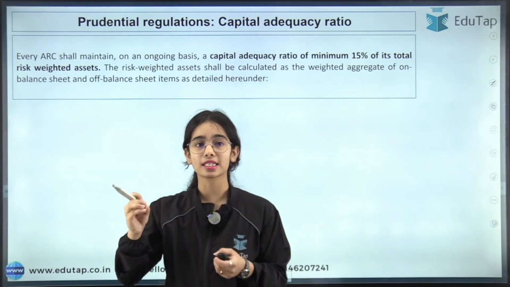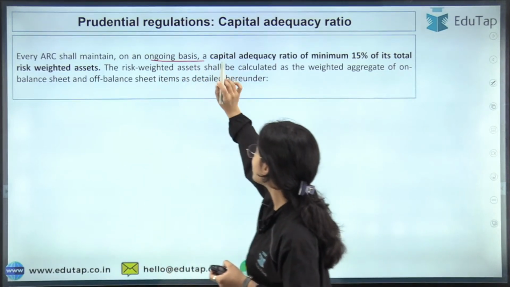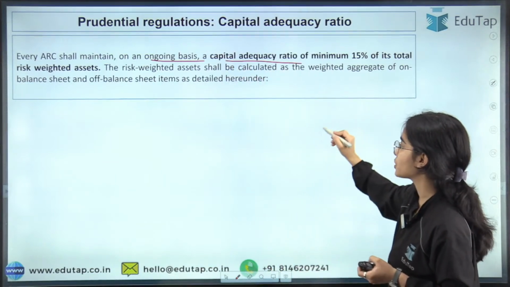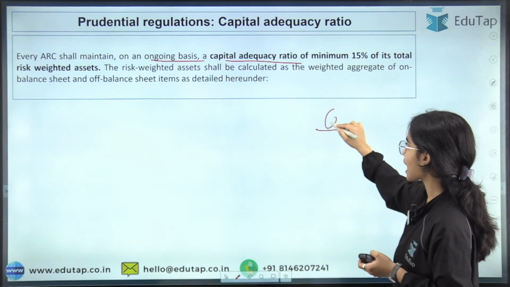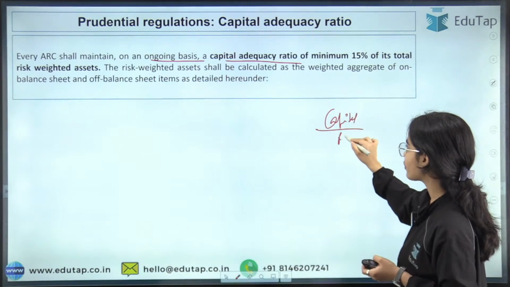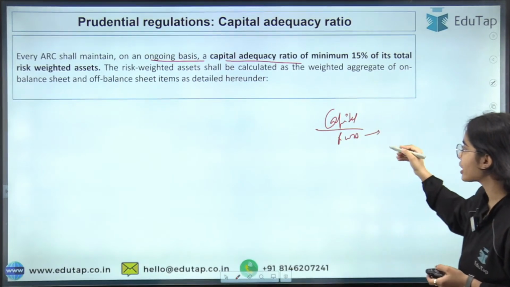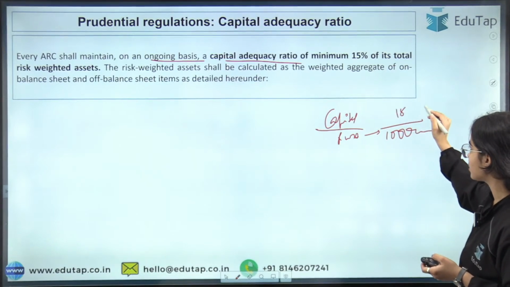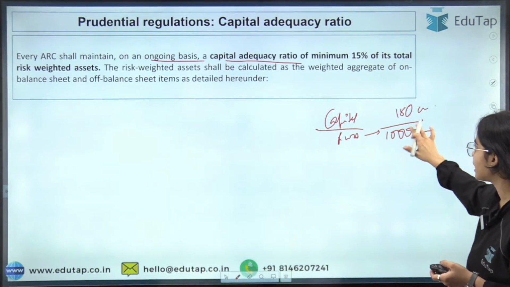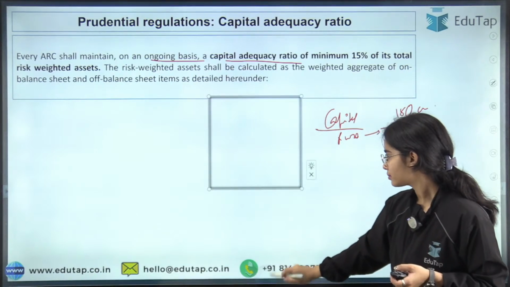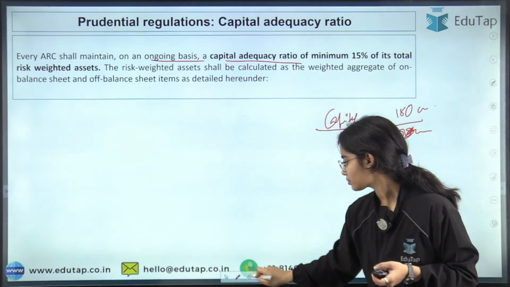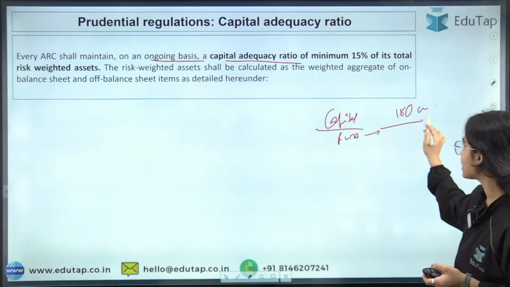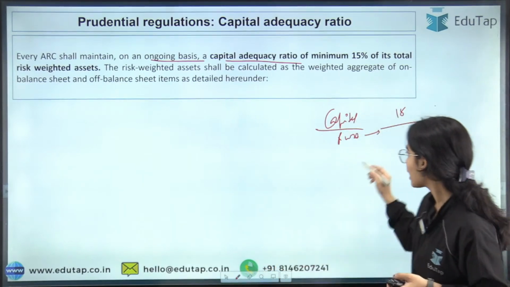Next is every ARC shall maintain on an ongoing basis a capital adequacy ratio. So capital adequacy ratio is the capital against the risk weighted assets. Let's say the risk weighted asset is 100 crores.